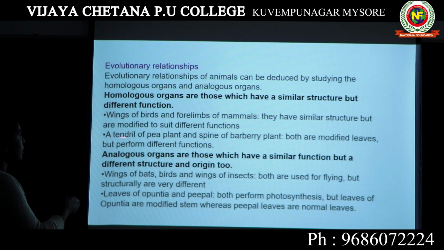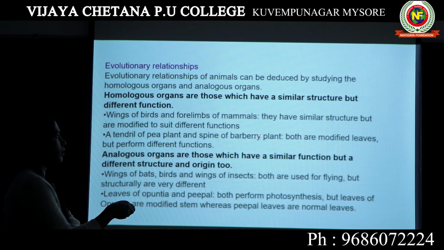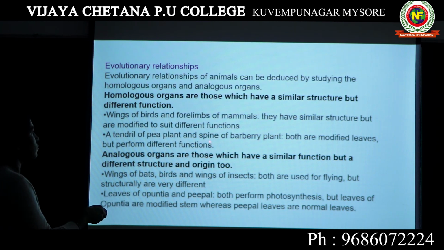Now look into the tendril of the pea plant and the spine of the barberry plant. A tendril is a part which is used for climbing a tree. Any plant forms a tendril to climb up. The spine means the thorn of the barberry plant. They look completely different, this is a tendril, this is a spine. But their anatomy is the same, their structure is the same. Both are modified leaves. The tendril is a modified leaf, the spine is also a modified leaf. But they perform different functions.